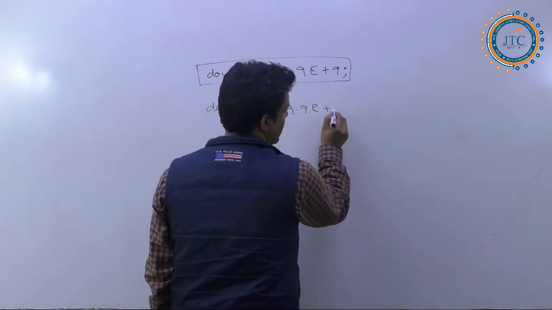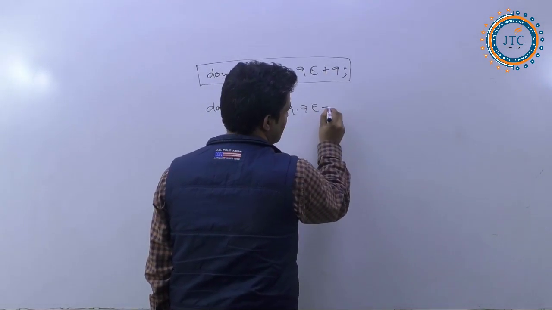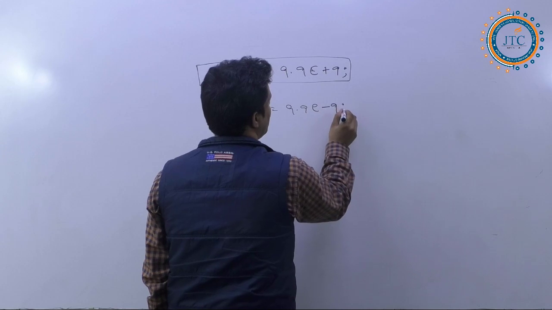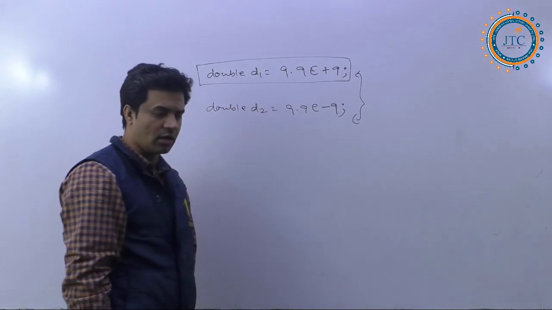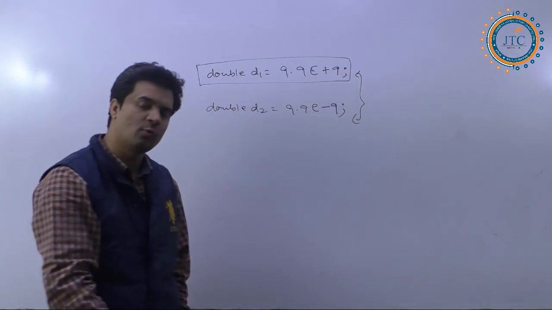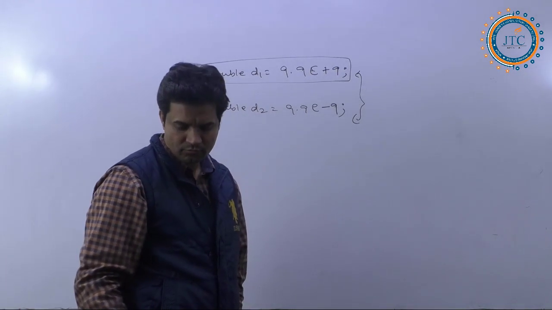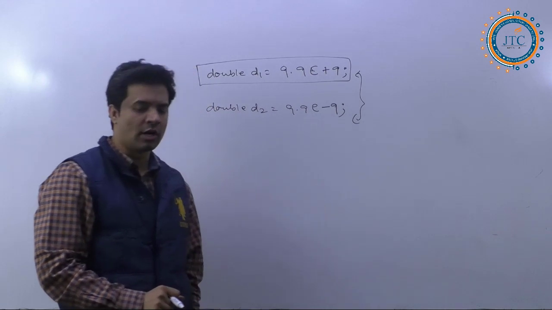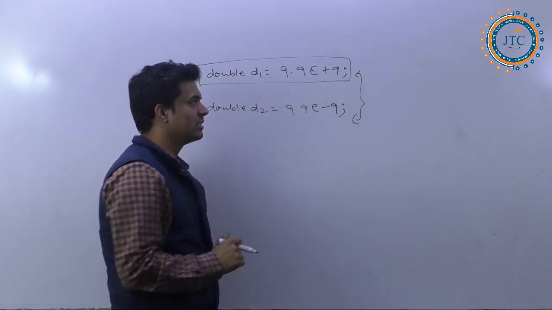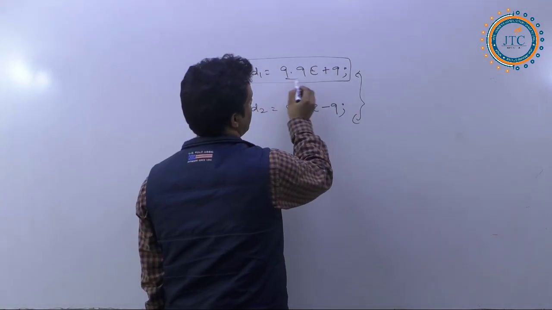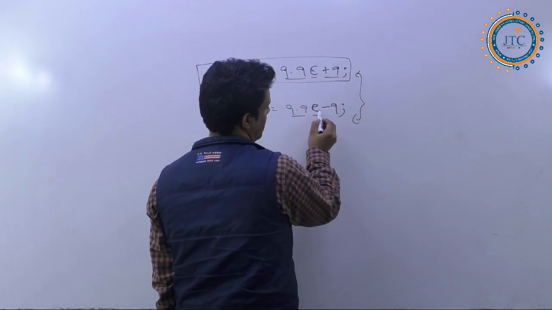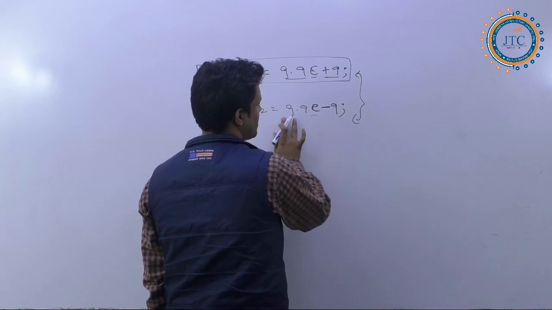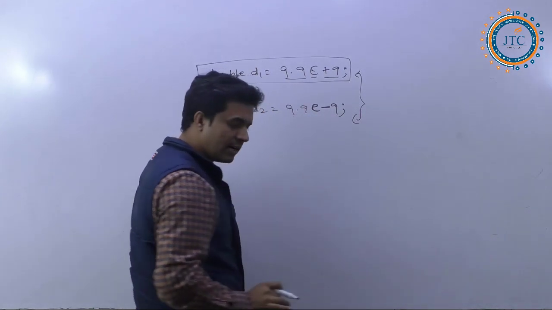And then we can write, maybe, the minus 9 here. These both things we can write here. There is no problem at all in either case. Fine? Now, see, whether I write 9.9 e plus 9 or 9.9 e minus 9, something like that, whenever we are writing in this.